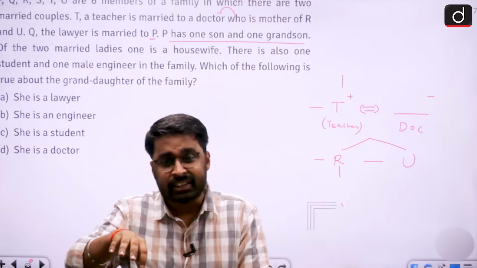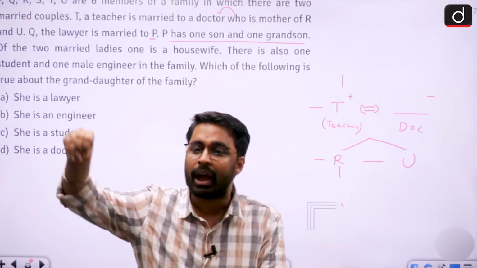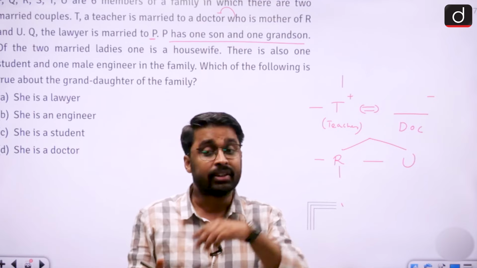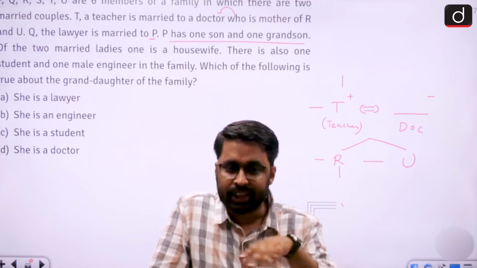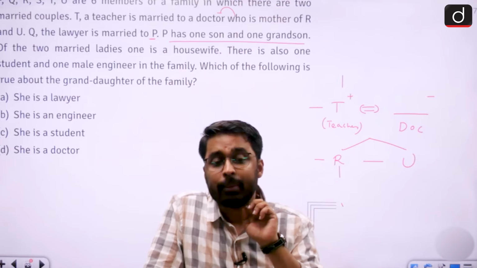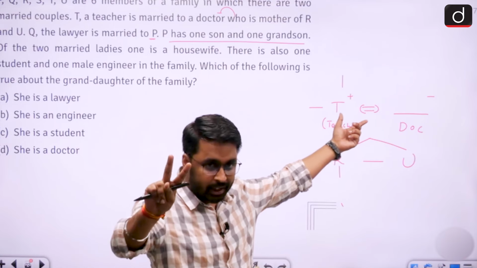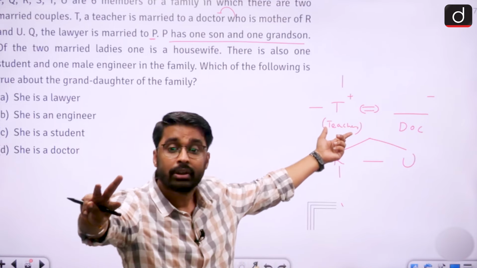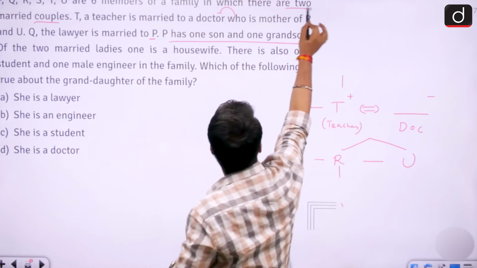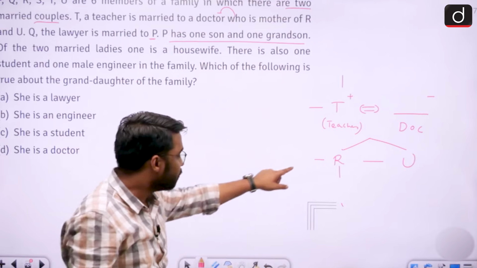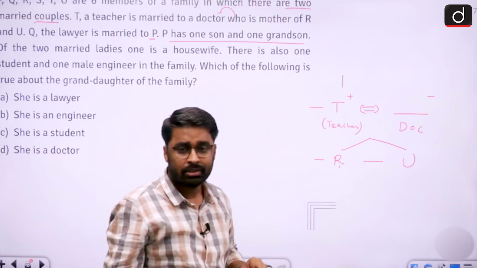So if P's child wants to have a son, then P's child should also be married. In order to give a grandson, P's child should also be married. So how many married couples are there now? Doctor and T, P and P's child. How many is that? And how many were stated? There are only 2 married couples. So can I place P below R? No.